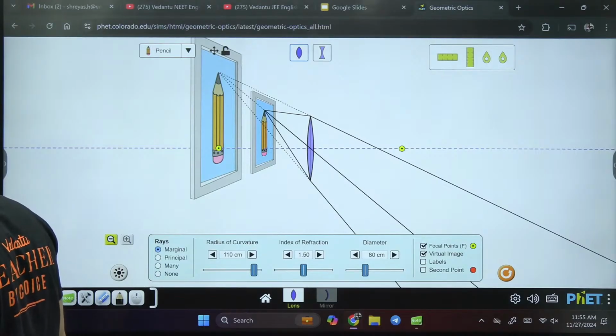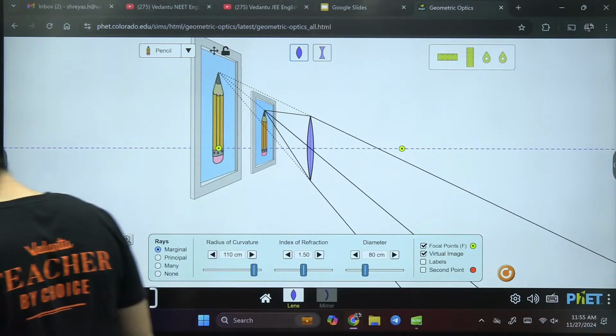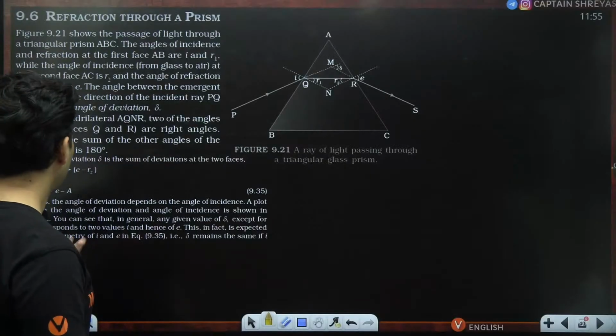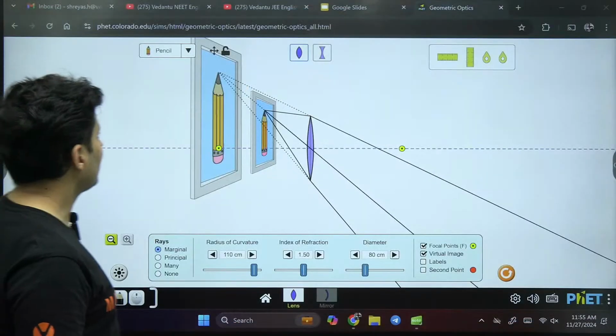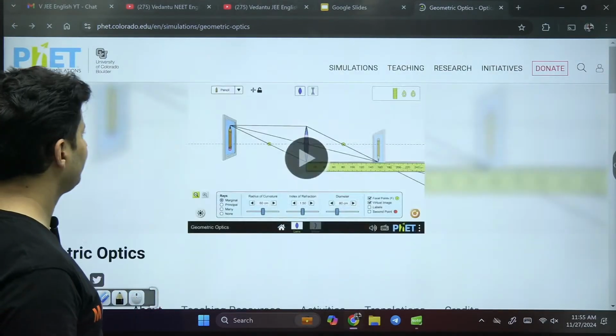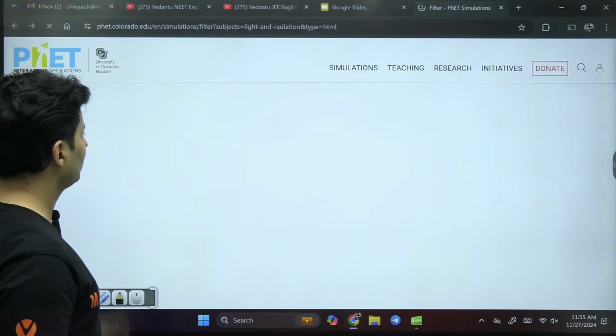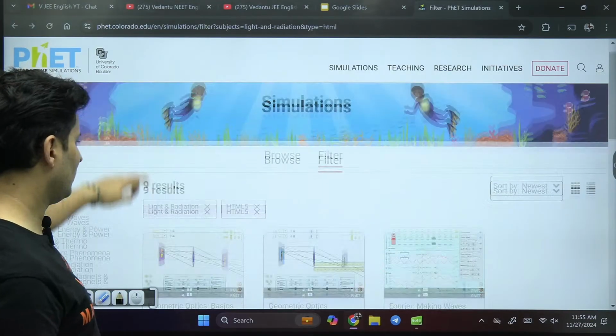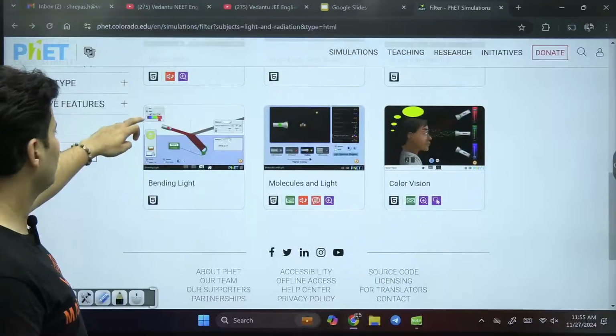Which part, Shri? Which part do you want? Let me know. Now let's talk about lenses. What do you say? Prisms as well. Let's come to prism. I think prism was also there, but where did prism go?